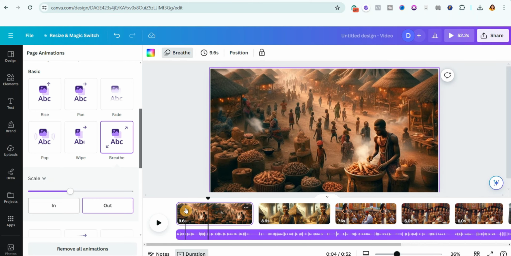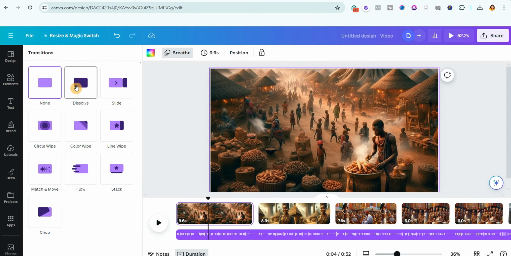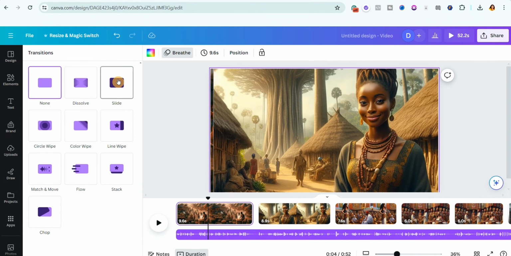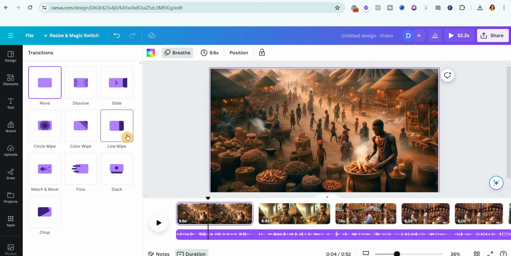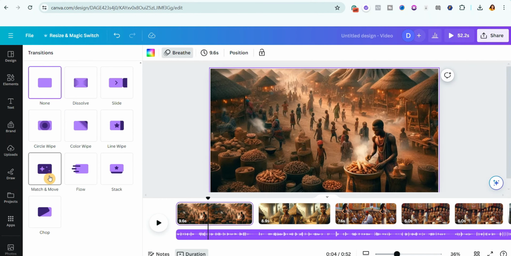Now to make it more captivating, what you can do is add transitions. So just simply bring your cursor between the two pages and then you're going to see add transition. So I'm going to click on it. I would like to just use a simple transition. So let us go through this transition to see how it will look. Okay, I think I like this one, match and move.